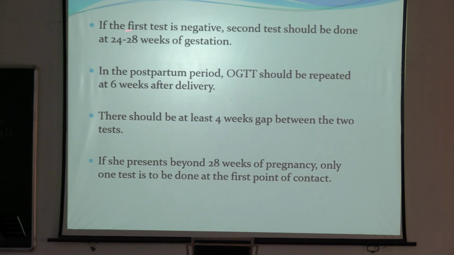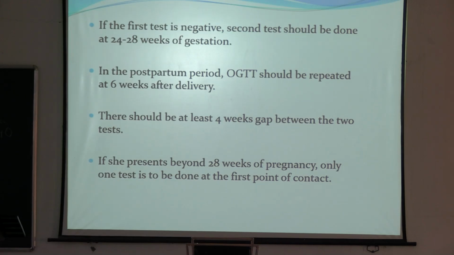Suppose the patient presents to you around 12 weeks, you did the blood sugar test, and it was negative. The second test should be done at around 24 to 28 weeks because there is a high chance of development of gestational diabetes after 20 to 24 weeks. That's why we have to repeat this test around this gestation.